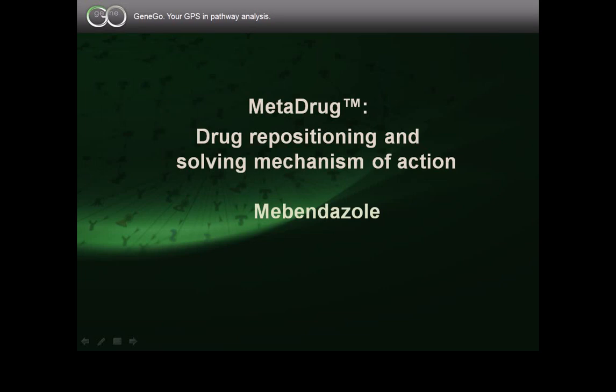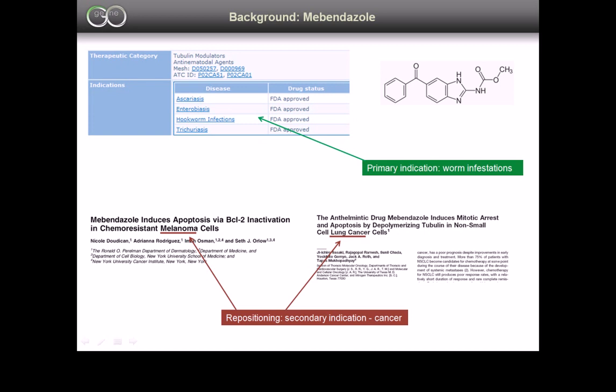Welcome! In this video, we will show how MetaDrug can be used for drug repositioning and solving the mechanism of action using mebendazole as an example. Mebendazole is an approved anthelmintic drug that is in preclinical studies for cancer treatment. Mebendazole is a microtubule disrupting agent, however, its action in cancer cells differs from traditional tubulin-targeted agents. We use MetaDrug to suggest alternative targets.